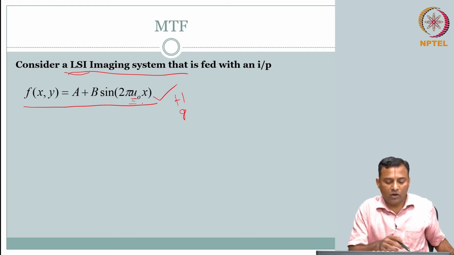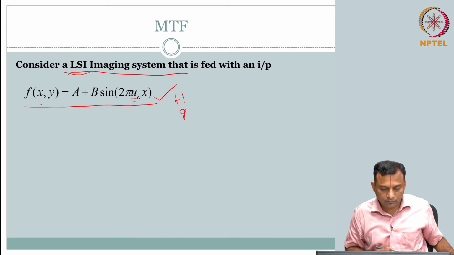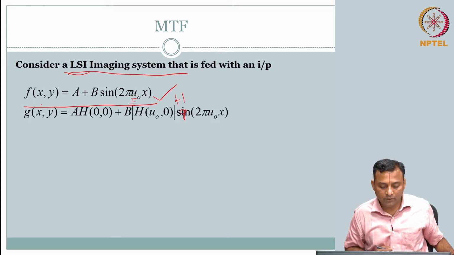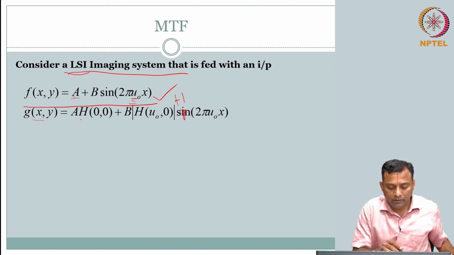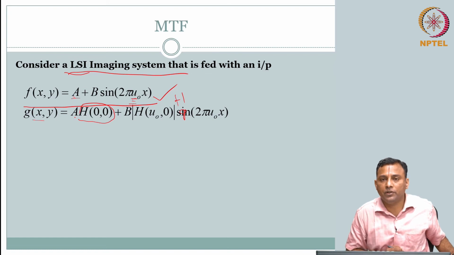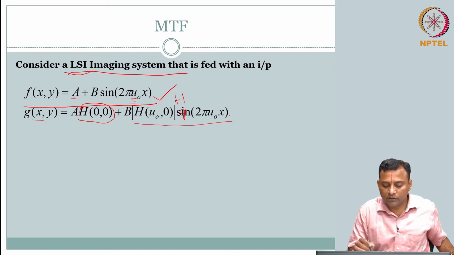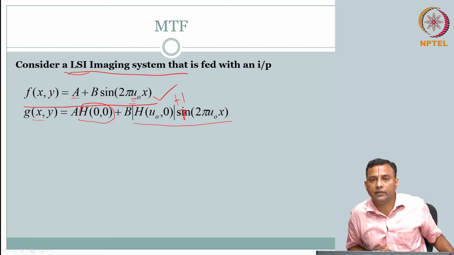How do I write the output g of x comma y? I can use my transfer function. I can write g of x y as A, some amplitude with 0 frequency, times the response of the system at 0 comma 0, plus the response of the system to u naught comma 0, so you have only x direction frequency. B is your amplitude, and then the system, how does it transfer the frequency content of u naught in the x direction. Capital H is your transfer function of your system.